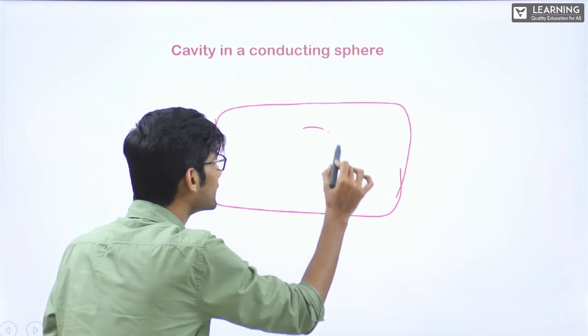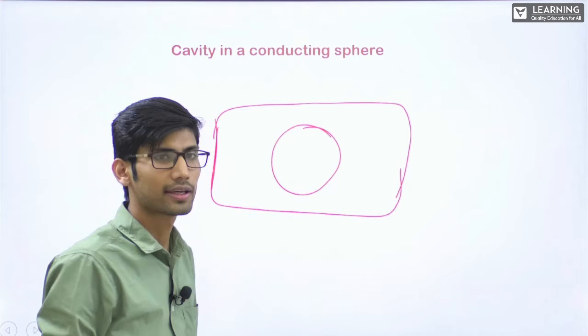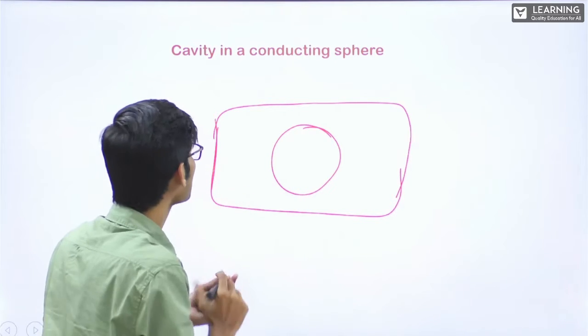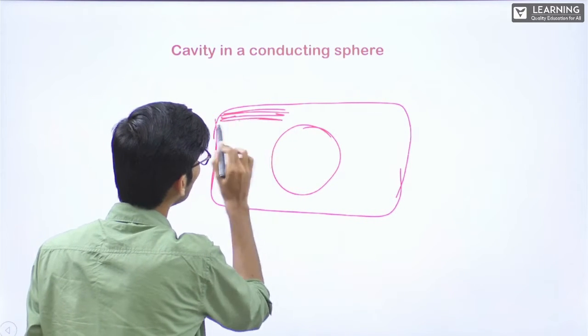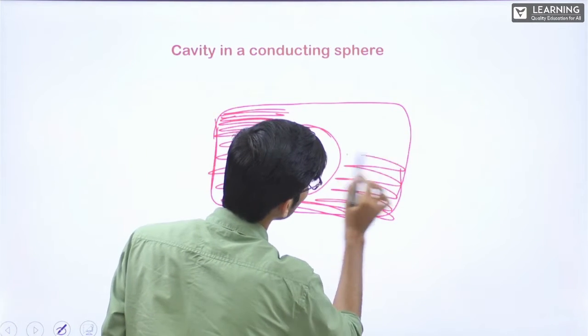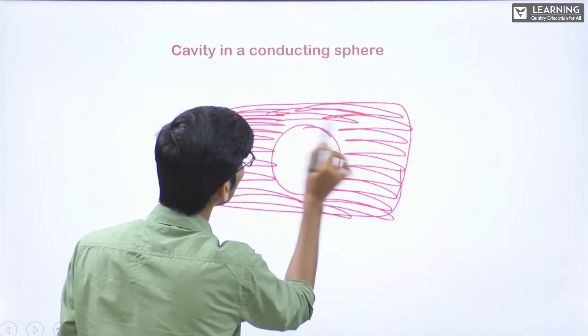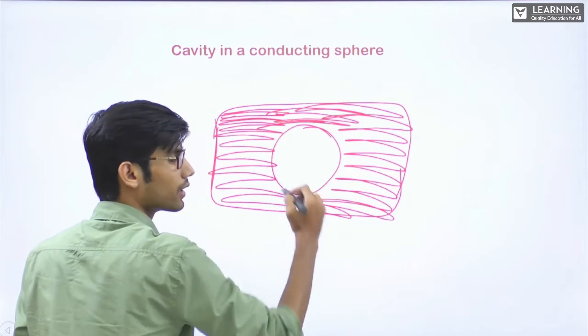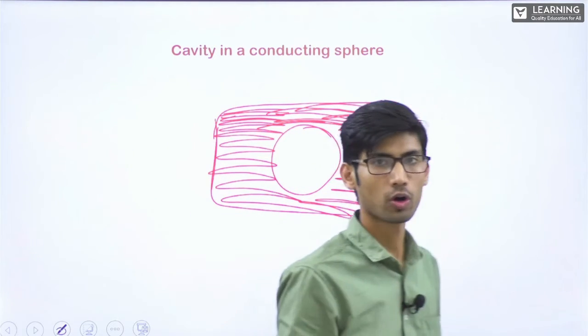Now there is a cavity inside. Cavity means there is a space, free space. This is all solid. This all is solid. Okay. Here alone, at the center, it's a free space, hollow from the center.